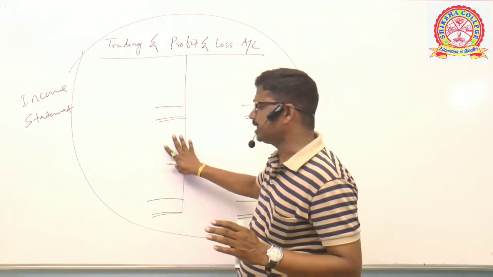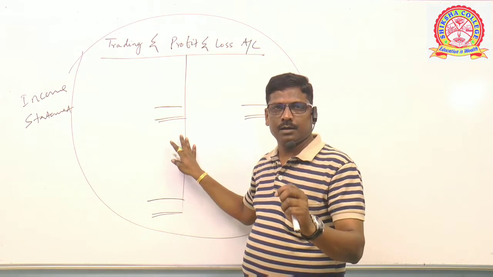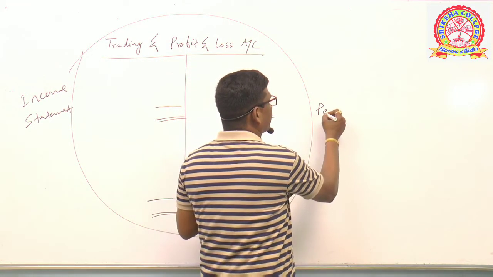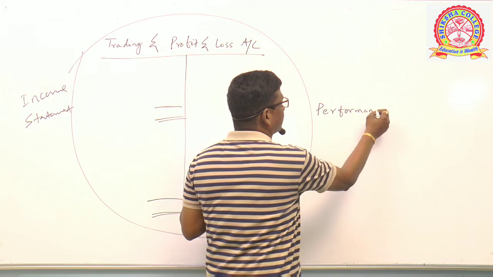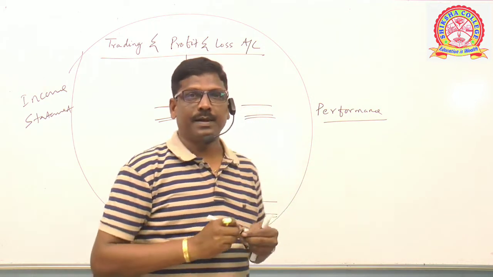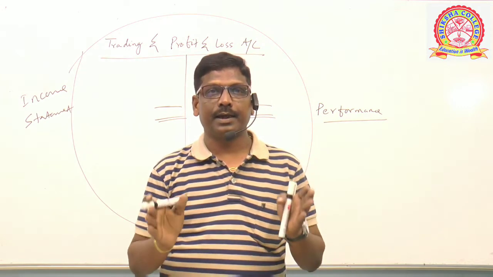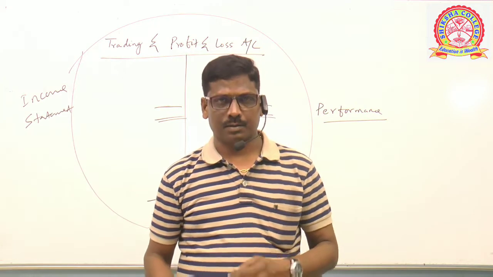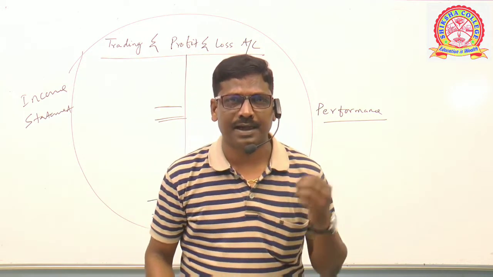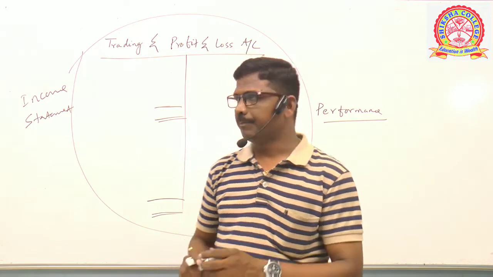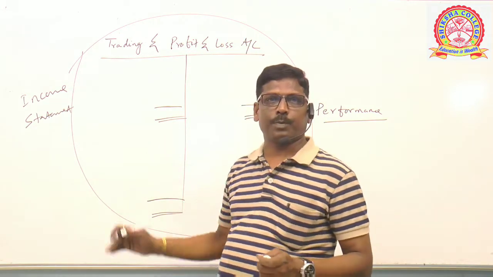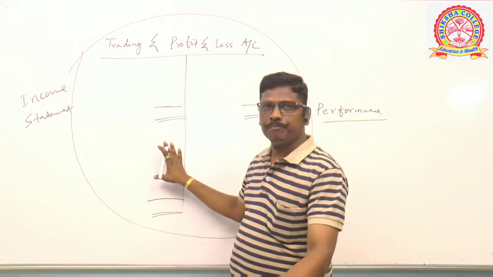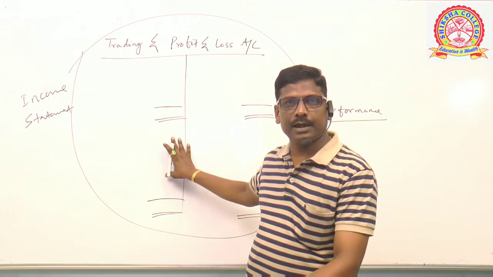This is prepared basically to calculate the financial performance of the business during a particular accounting period. Clear? Performance of a student means the marks obtained by him. Similarly, performance of business means the amount of profit earned by it, or loss suffered by it. How much profit the business has earned during a particular year.